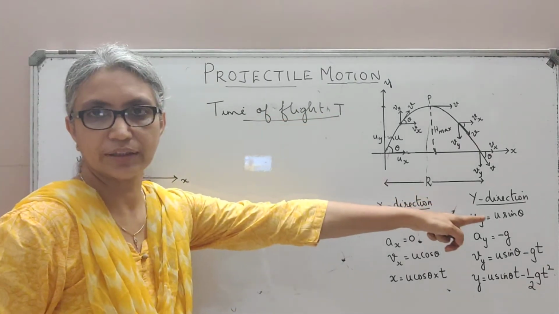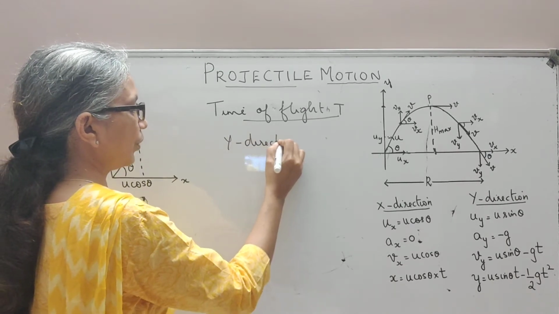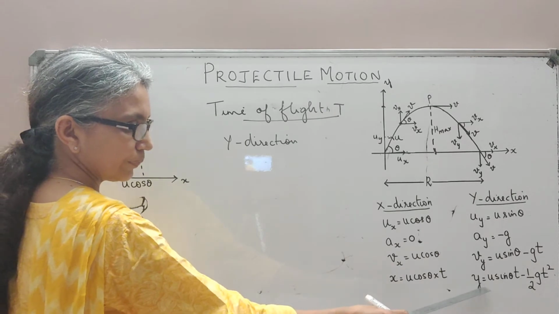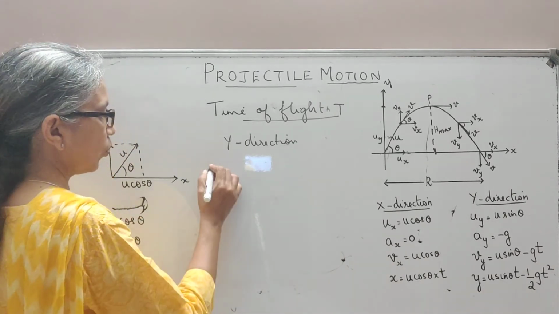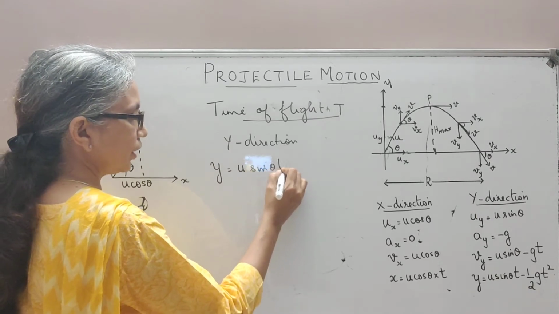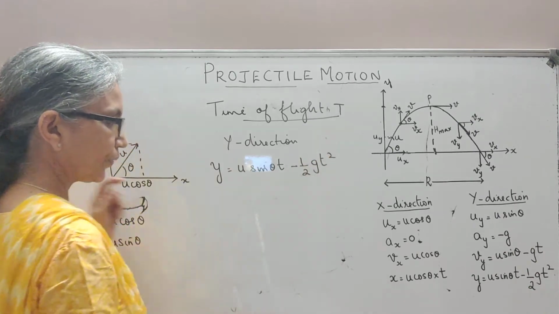Now let's take the y direction. Along the y direction, we have our equation. This one, I'm going to take this equation: y equals u sin theta times t minus half g t squared. This is the equation we're going to use.